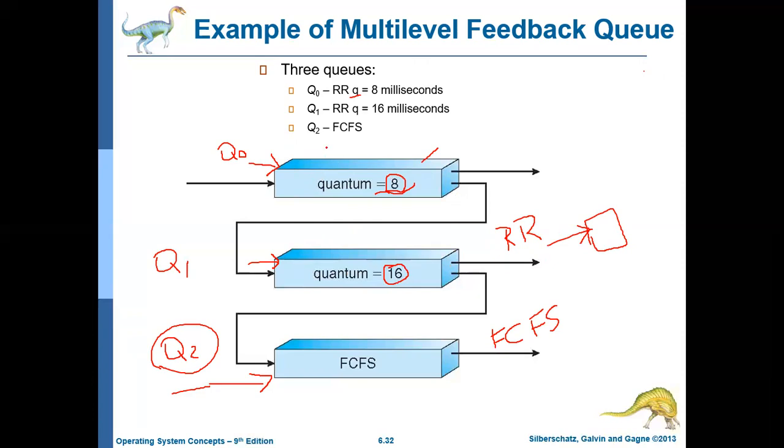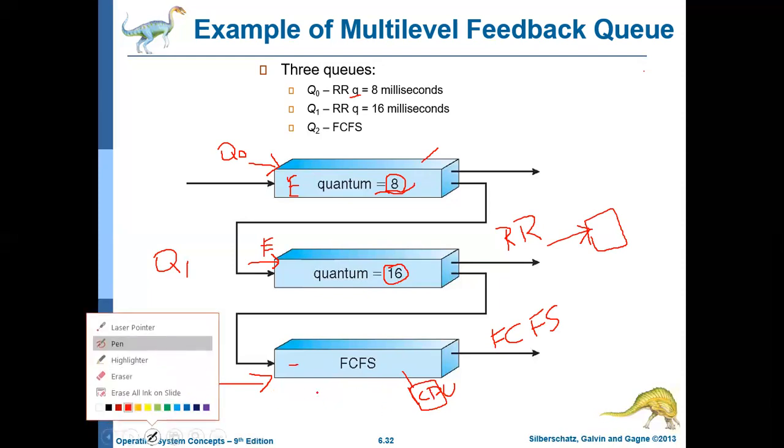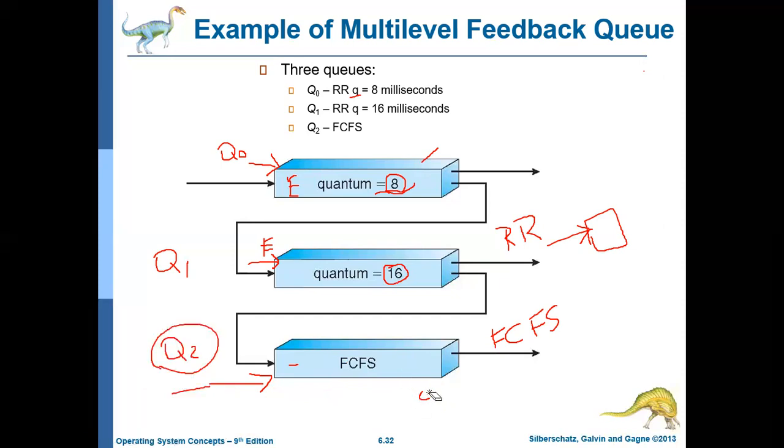Similarly, the process or job in Q2 will be executed only if Q0 and Q1 are empty. And when the CPU is executing a job in Q2, if some other jobs arrive in Q1 or Q0, then the current process from Q2 will be preempted. So these are the basic things we should know about how this algorithm works.